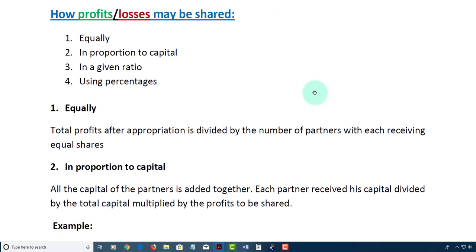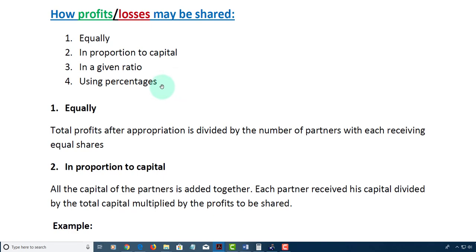Alright, let's look quickly at how profit or losses may be shared in a partnership. Now there are a number of ways that the profit or loss may be shared. As we have established previously, if there's a partnership agreement, it would spell that out. Now if there is no agreement, we know definitely profit or losses will be shared equally. If there is an agreement, it can be shared equally also.